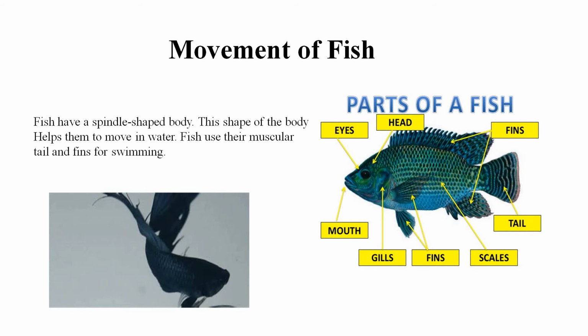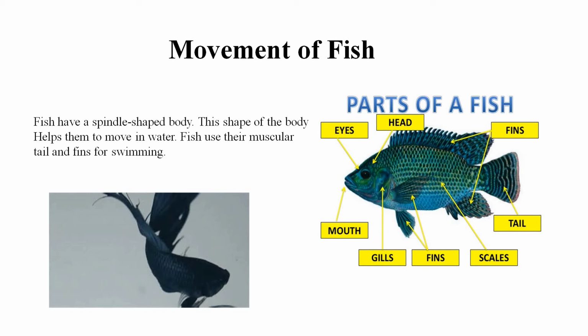Students, now let us see how do fish move. Students, fish have a spindle-shaped, streamlined body. This shape of the body helps them to move in water. Fish use their muscular tail and fins for swimming. The air-filled swim bladders make the body buoyant.